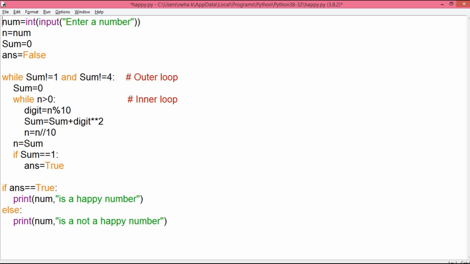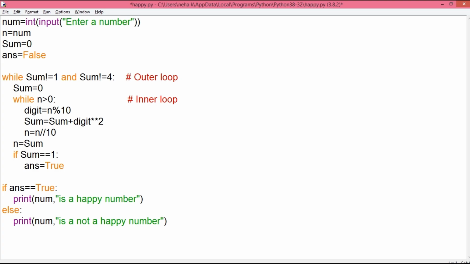The inner loop now starts working on number 13, which will give me the result of 1 square plus 3 square. That means after the execution of the inner loop, the value of variable sum will be 10, which will be initialized to variable n. Sum will be checked against 1, but this time also this condition is false, so it goes back to the outer loop. Sum, which contains the value 10, is checked against number 1 and 4, and this time also both